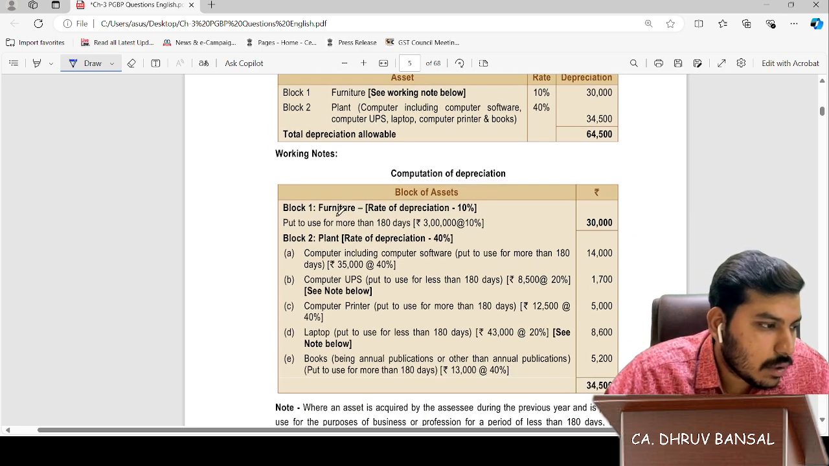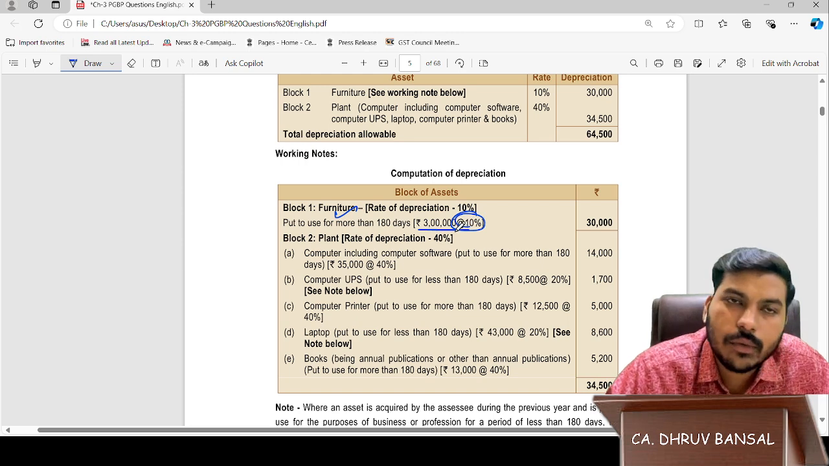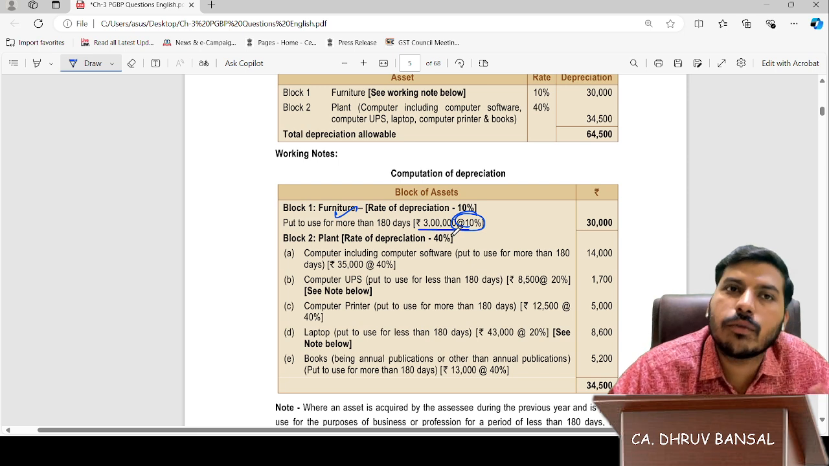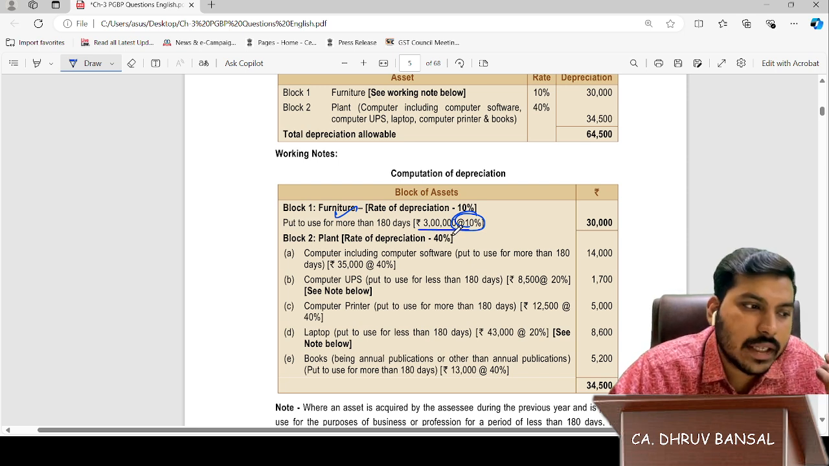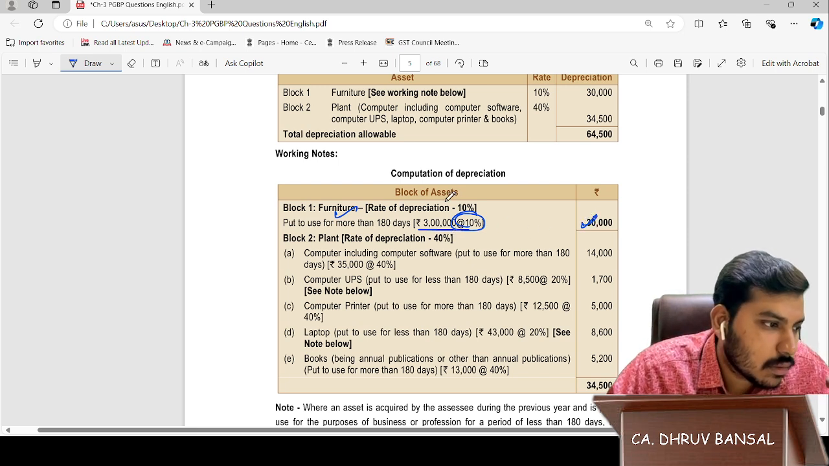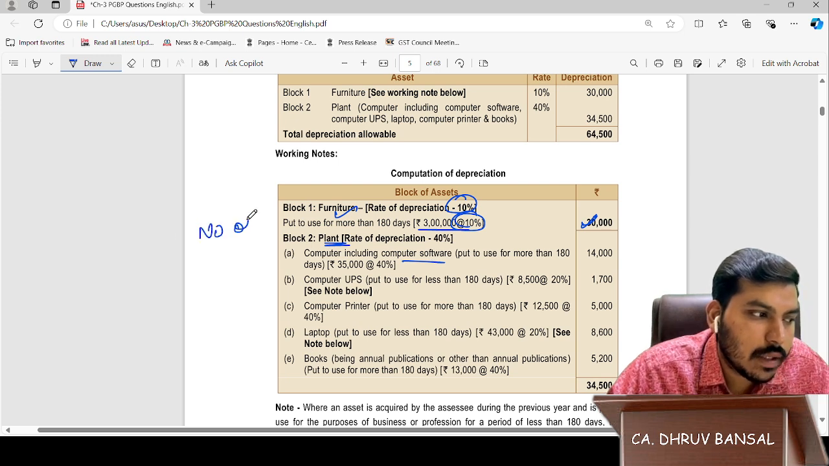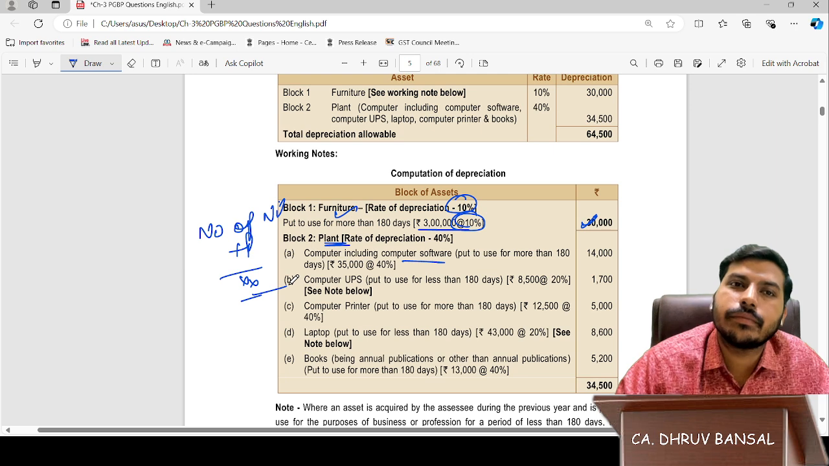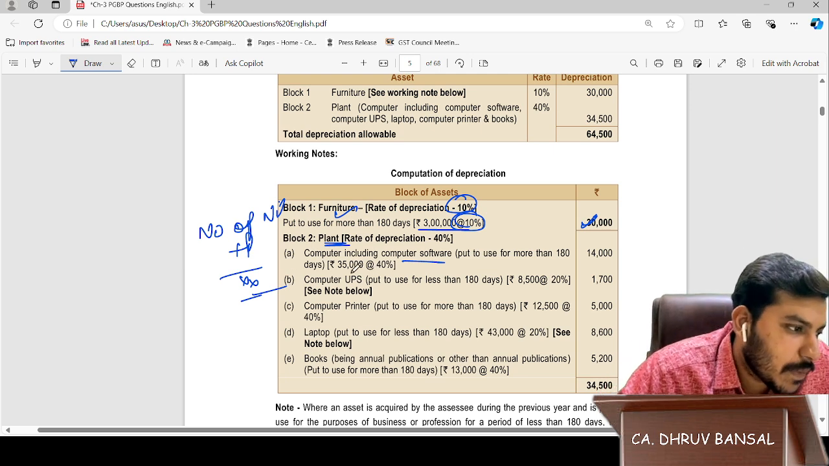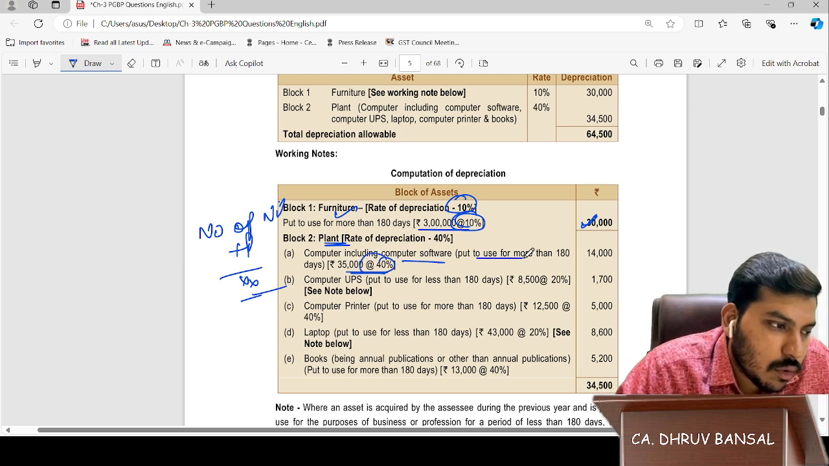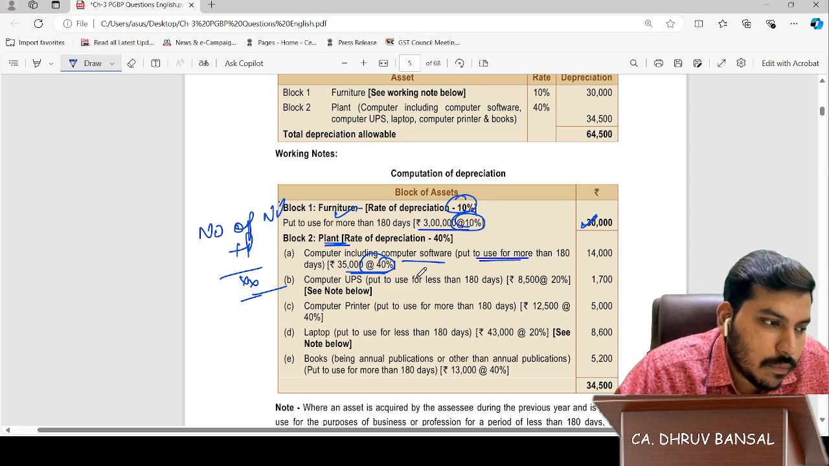See, for furniture, 3 lakhs at 10%, simple. Because there was no opening WDV with us, directly we will take this. Rate of depreciation. Plant, computer: no opening WDV, nil. Direct purchase we will do. It's the whole question. 35,000 at 40%, because put to use for more than 180 days.